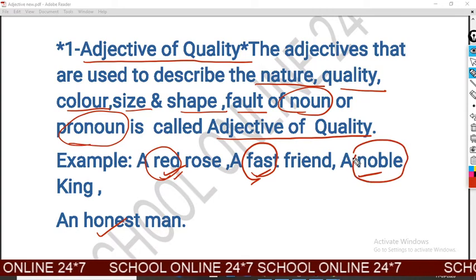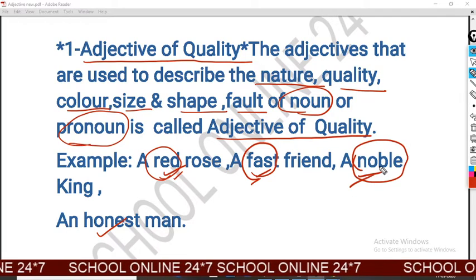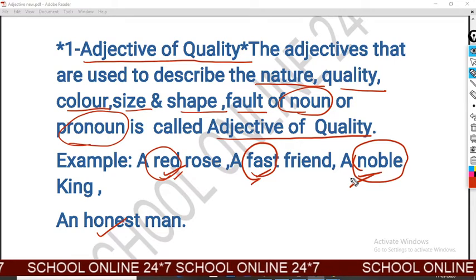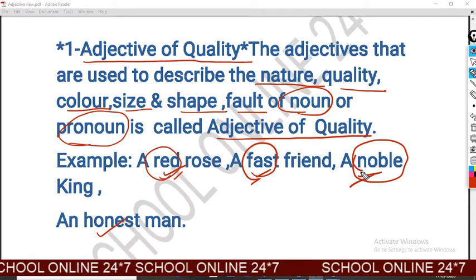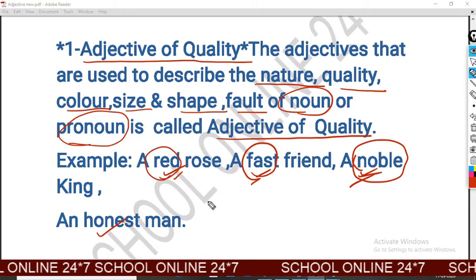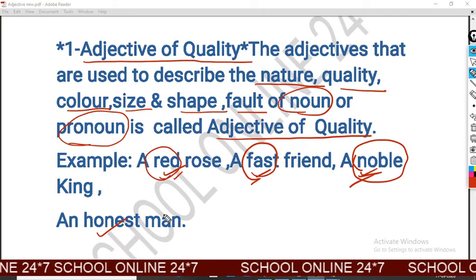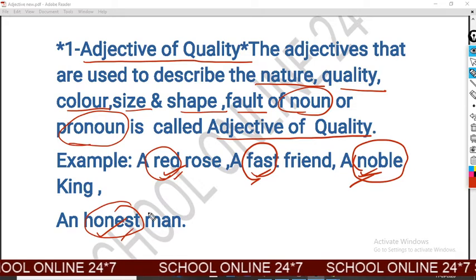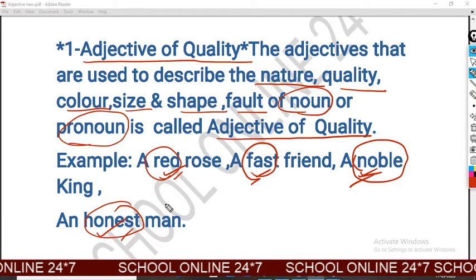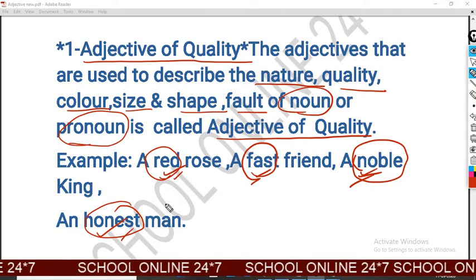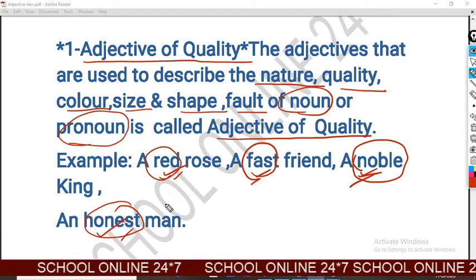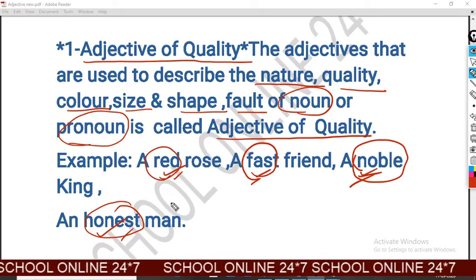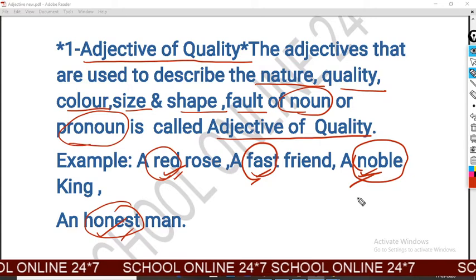What kind of king? The king is noble. So noble is also the nature and quality of a king, and it is also adjective. And what kind of man? The man is honest. So honest is also adjective, and it is the quality of a man. So this is adjective of quality.